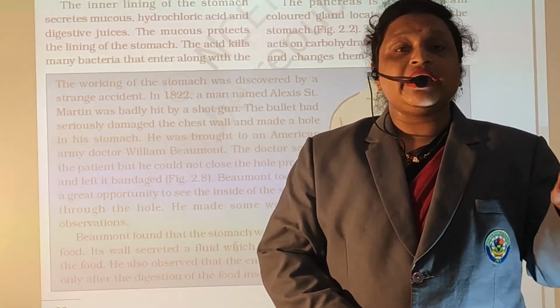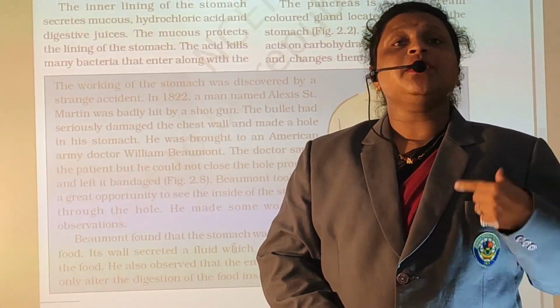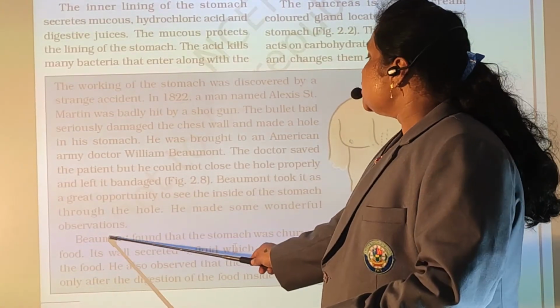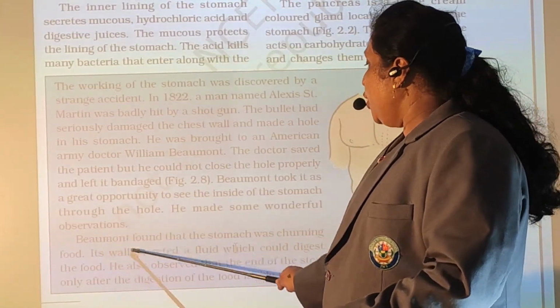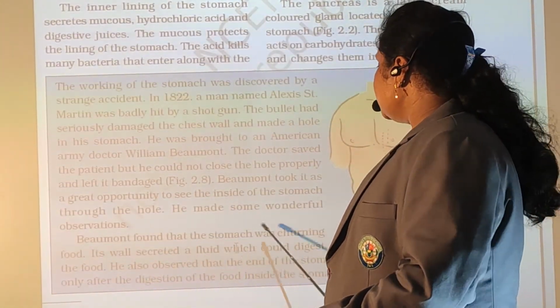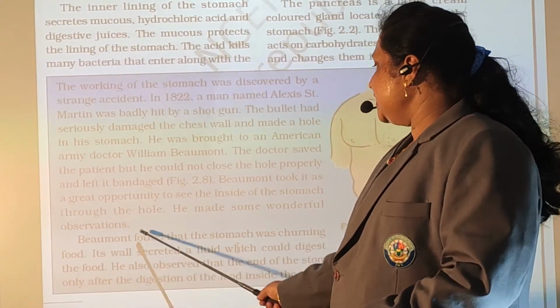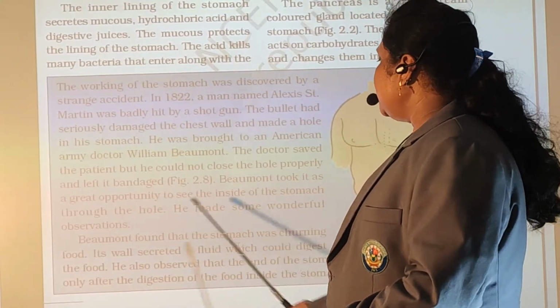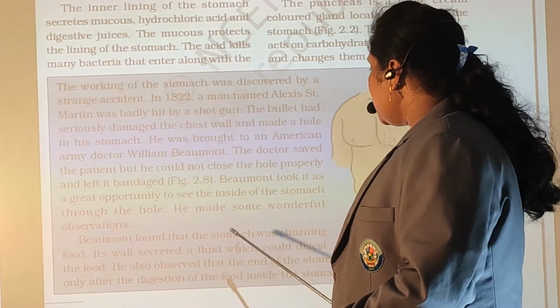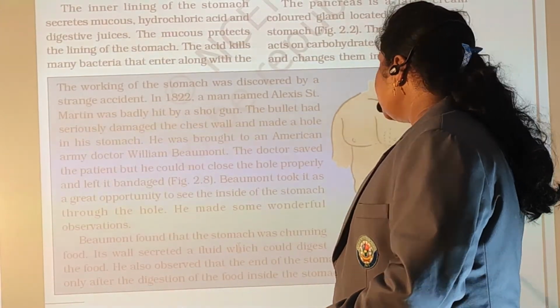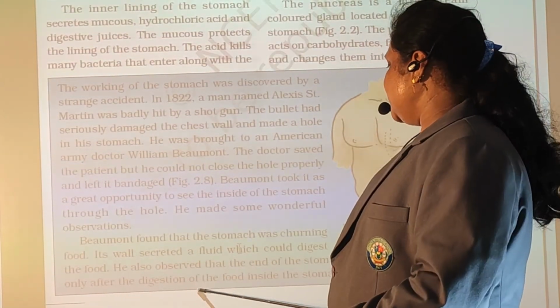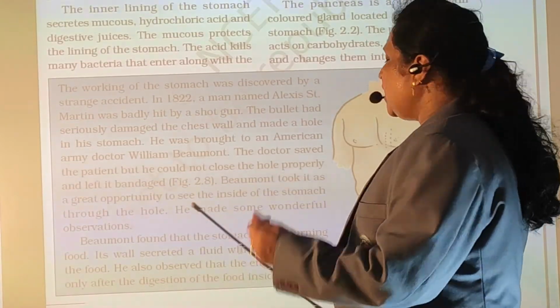तो वो उसके पेट के अंदर देख पाता था कि प्रॉपर क्या हो रहा है. So Beaumont found that the stomach was touching food. It is a secreted fluid which couldn't digest the food. He also observed that the end of the stomach opens into the intestine only after digestion of the food inside the stomach is complete.